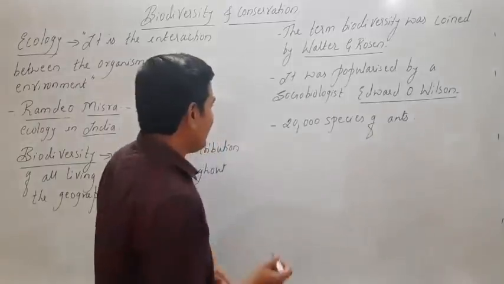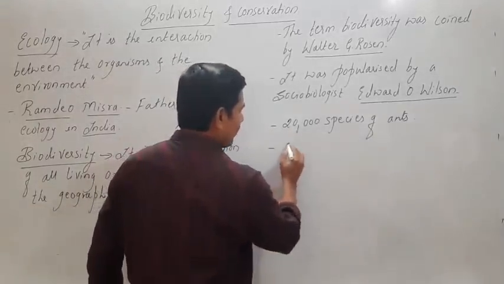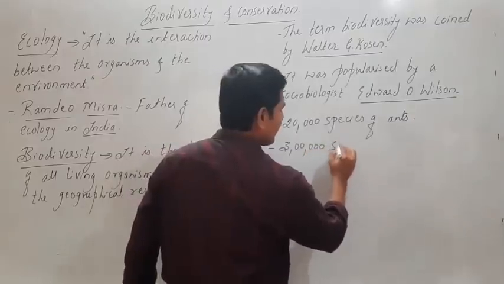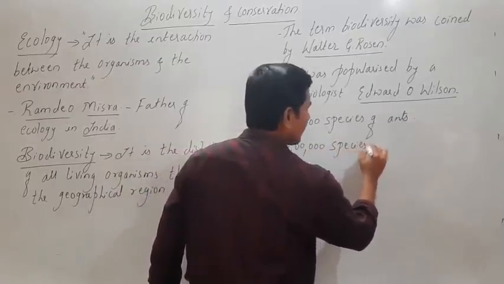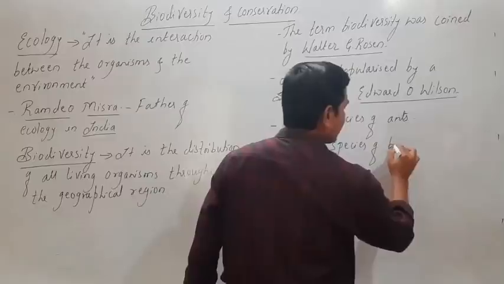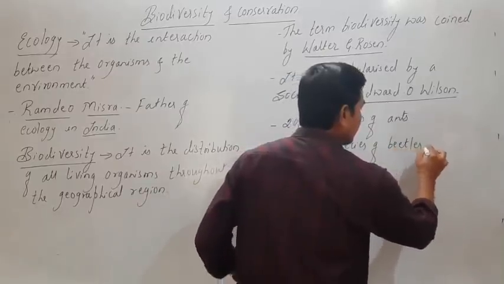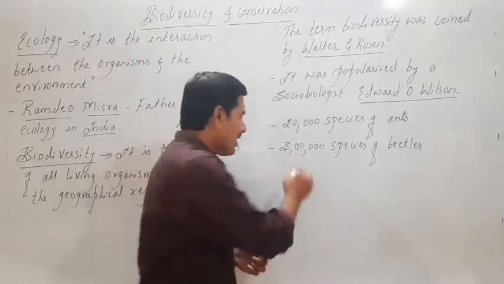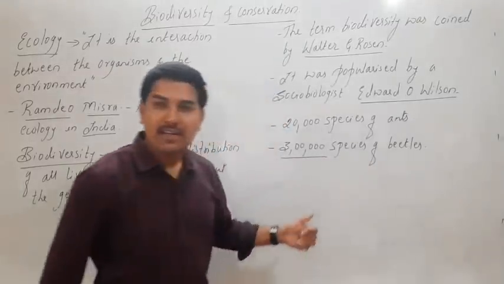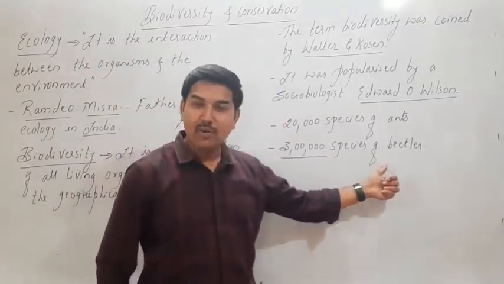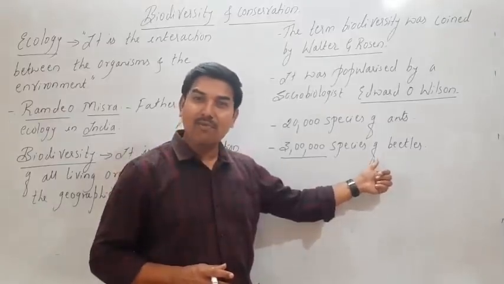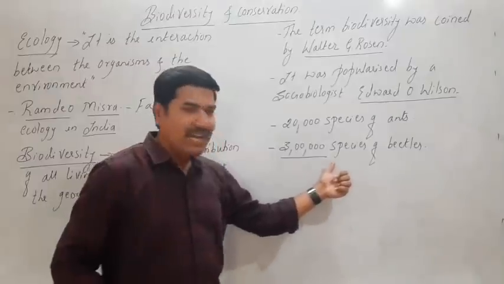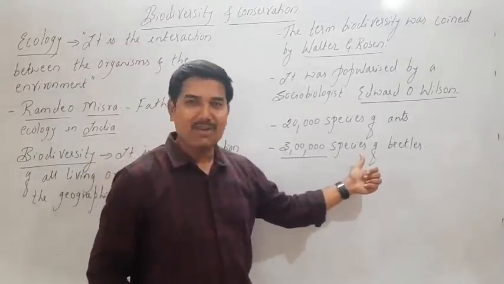Then apart from this, there are around 3 lakh species of beetles. Look at the number of beetle species here. There are around 3 lakh species of beetles which are discovered. I am talking about those species which are already discovered.